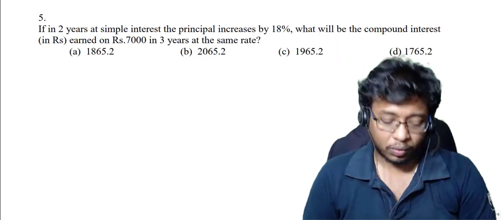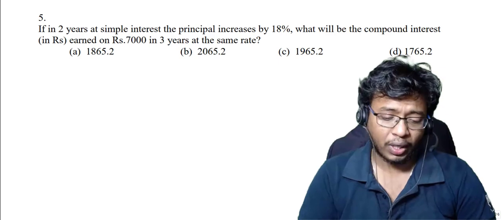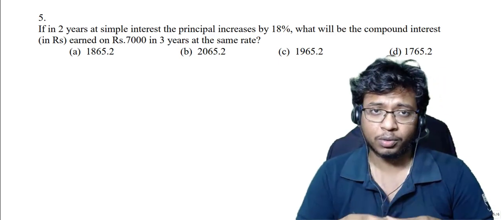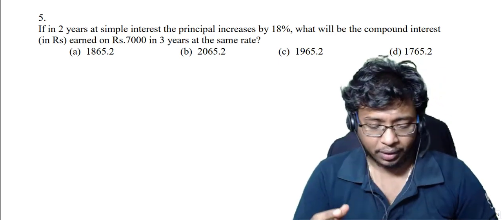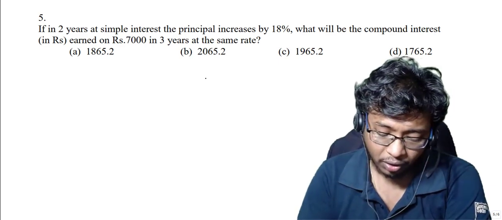So my answer for this question is 7.49, right? So now let's solve our next question. So this question is about compound interest. So first of all, I will solve this question as quickly as possible. Then I will tell you the concept. See here, in 2 years, at simple interest, the principal increases by 18%. That means the rate of interest is 9%.